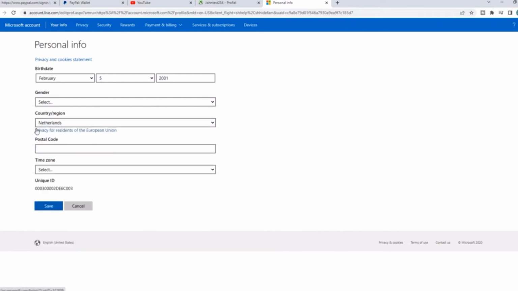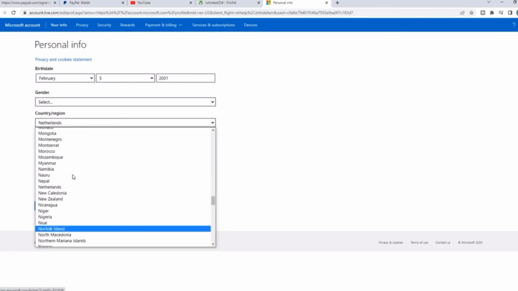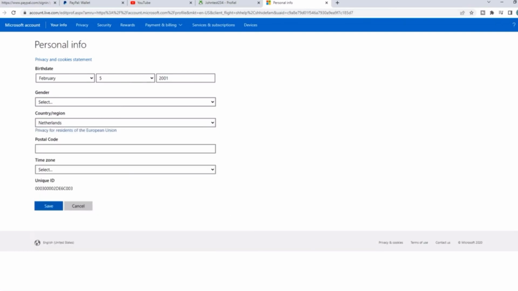So you can change your country to, for example, the Netherlands, because it is available. I live in the Netherlands. But if it's not available, you can change this to any country where it is available. I am not sure which other countries will work, but you can find that on the internet, and this is where you can change it. So this is the way how you can fix Xbox Game Pass is not available in your region.